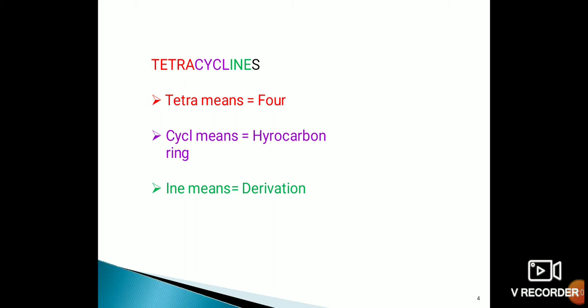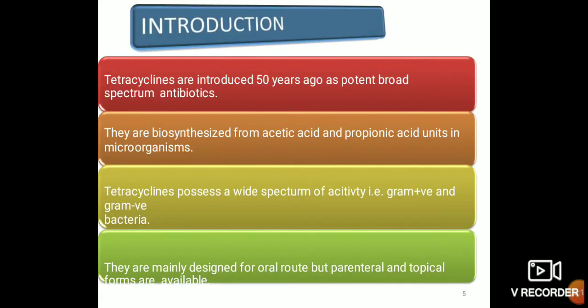Tetracyclines are divided into three parts. Tetra means 4, cycle means hydrocarbons, and derivation means derivatives. So tetracyclines means 4 hydrocarbon derivatives. First, the introduction of the tetracyclines, that means the history and introduction of the tetracyclines.